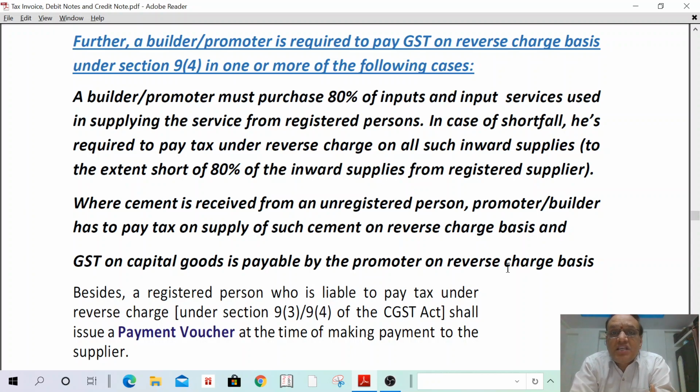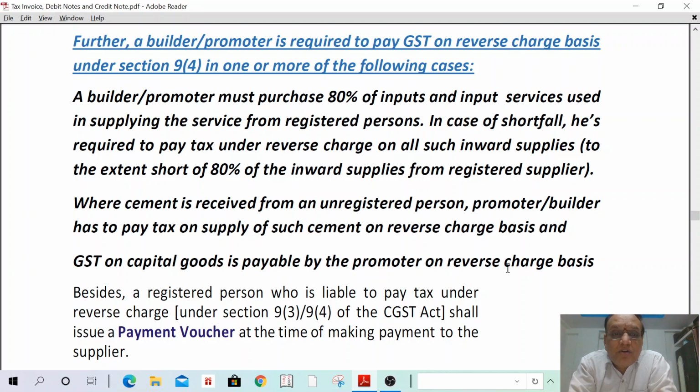Any shortfall in relation to the extent of 80%, then the builder or promoter is required to pay tax on reverse charge basis to meet the 80%. Understand? First I read and I discuss again.